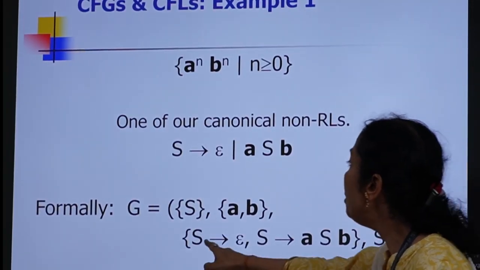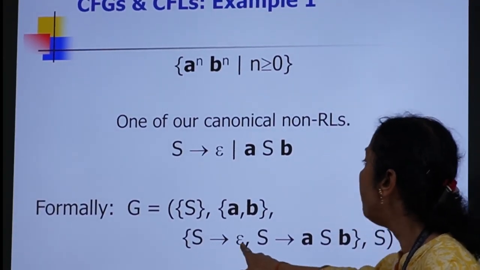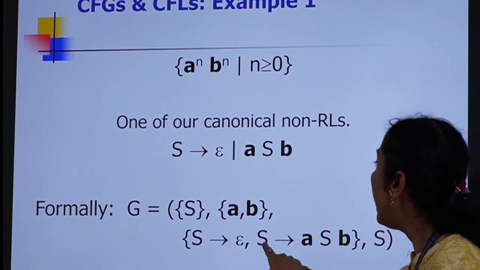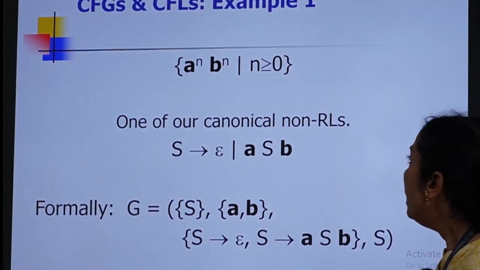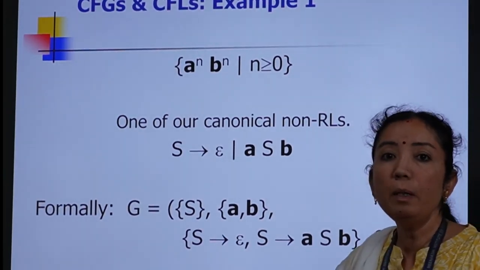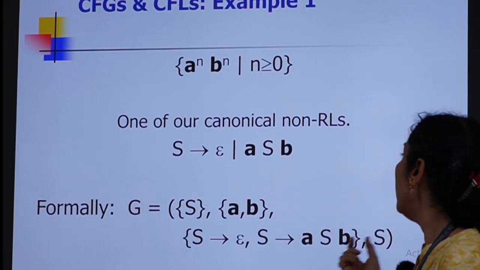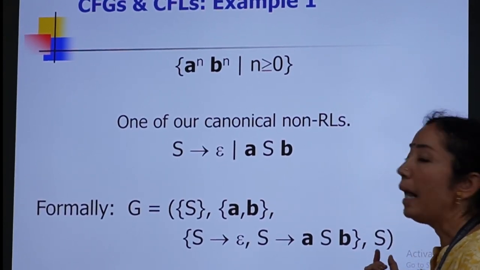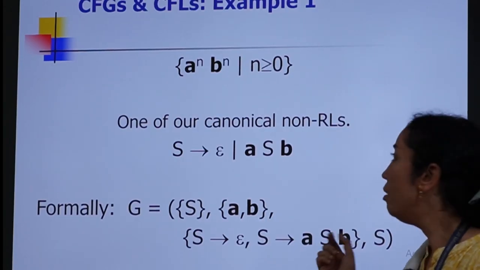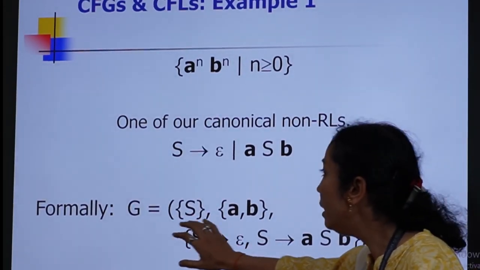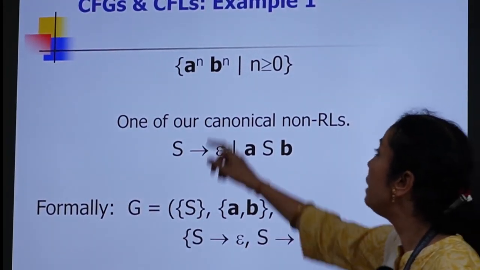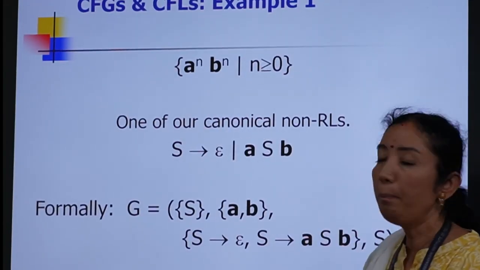The production rules that we have are S producing epsilon and S producing aSb. The variable that is responsible for deriving the string of terminals is the start variable S. Hence S is going to act as the start variable. So this is the final grammar for deriving the language a^n b^n.